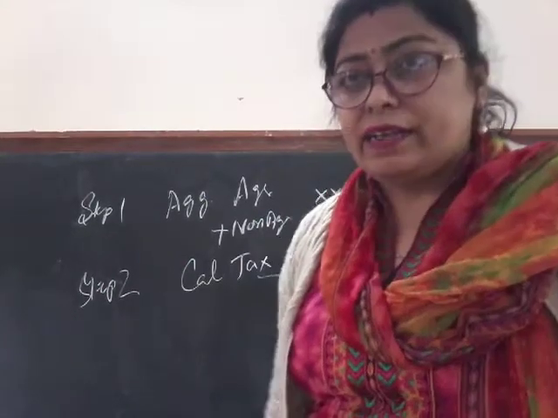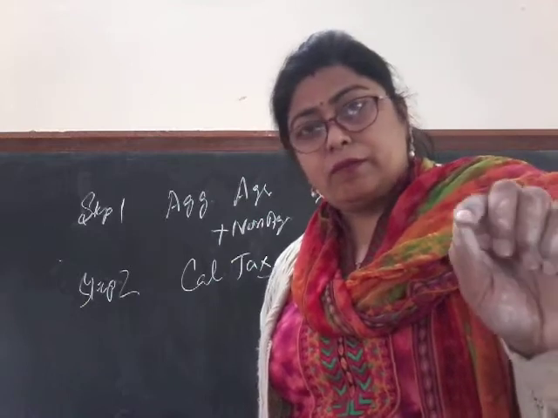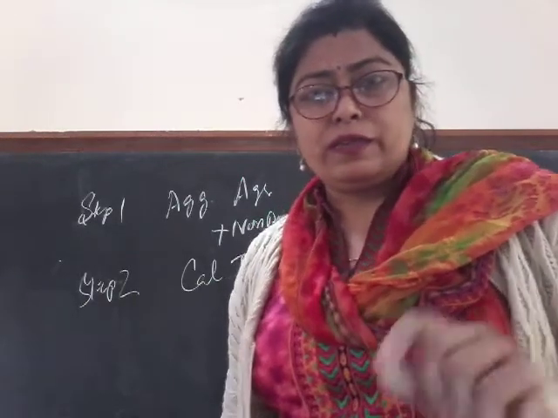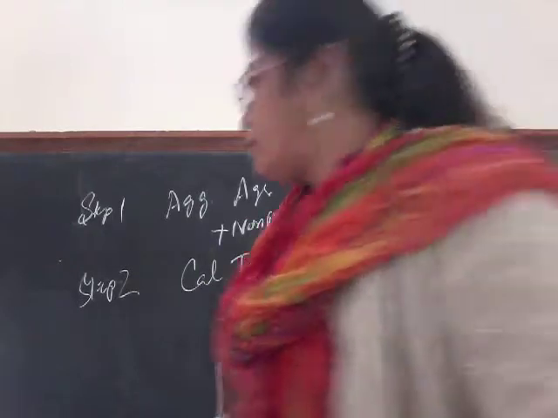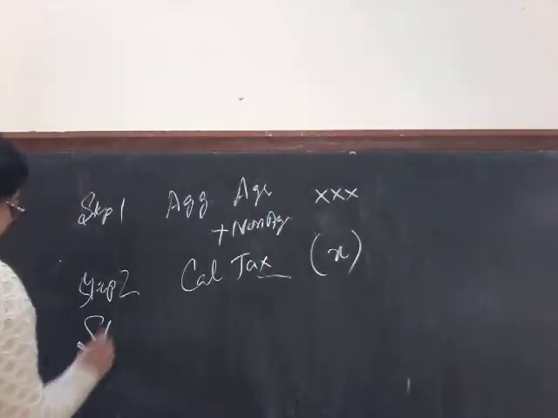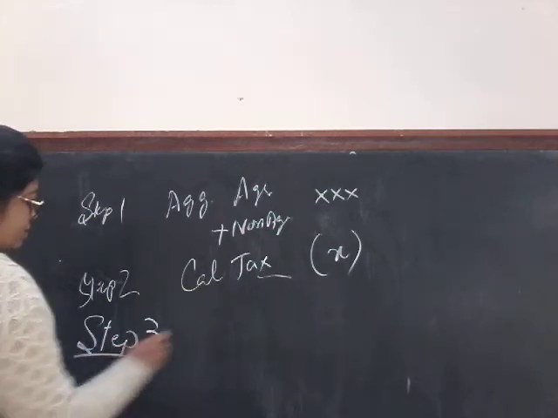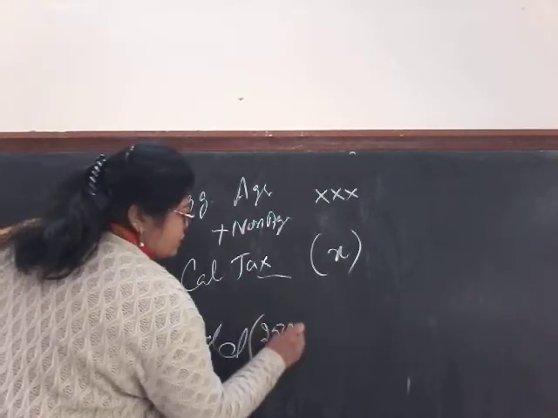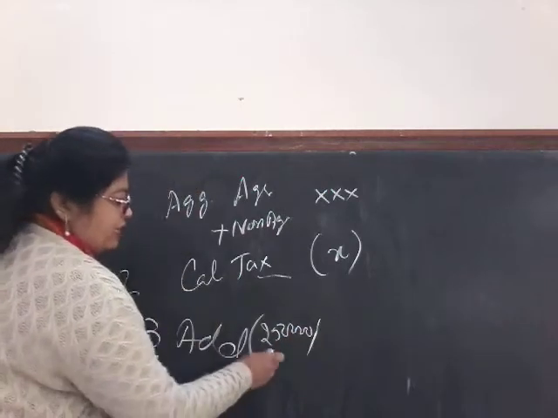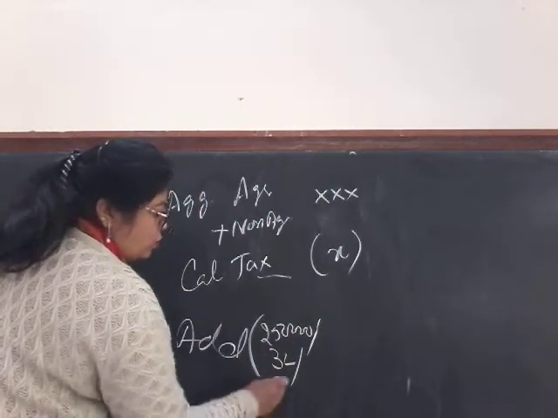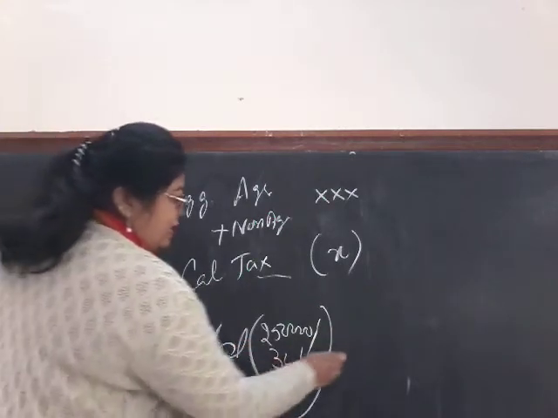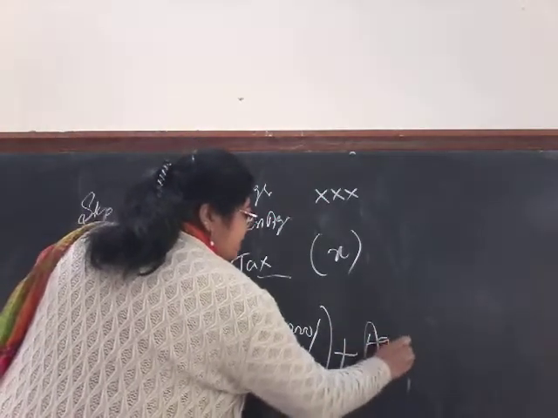Then in the third step, we have to add the exemption limit. Suppose it applicable to an individual is 2,50,000. So step 3, add either 2,50,000 or in case of senior citizen 3 or super senior 5, as the case is, to the agricultural income.